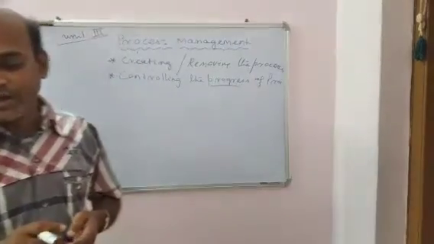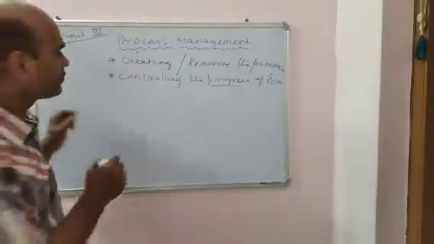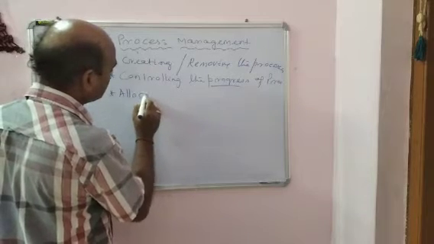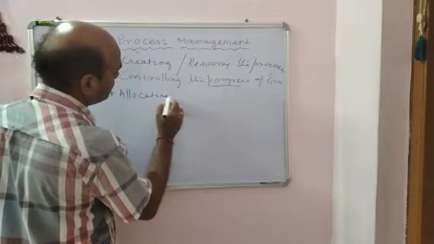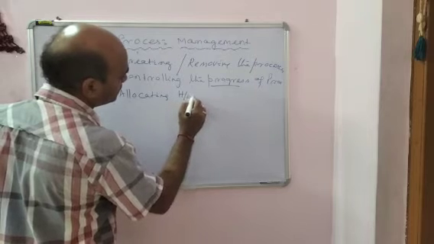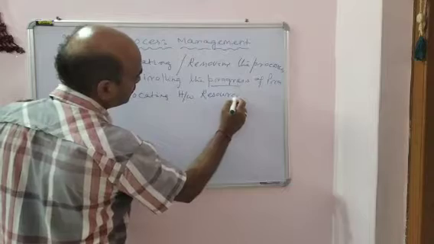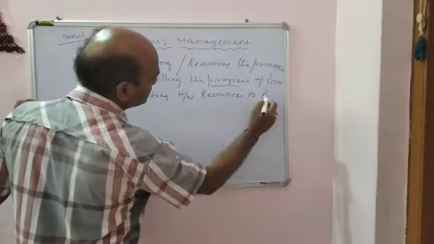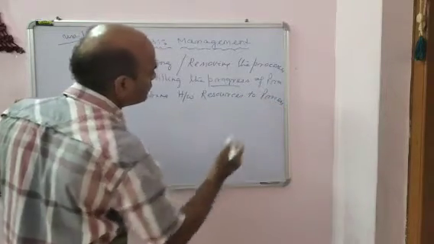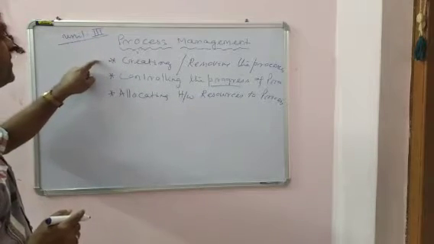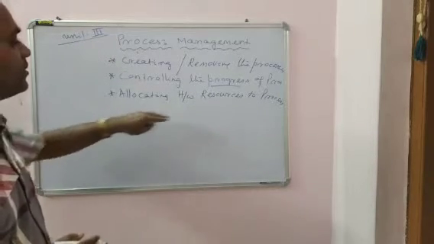Now it allocates the hardware resources to processes. This is the discussion of process management, and it involves all these points.